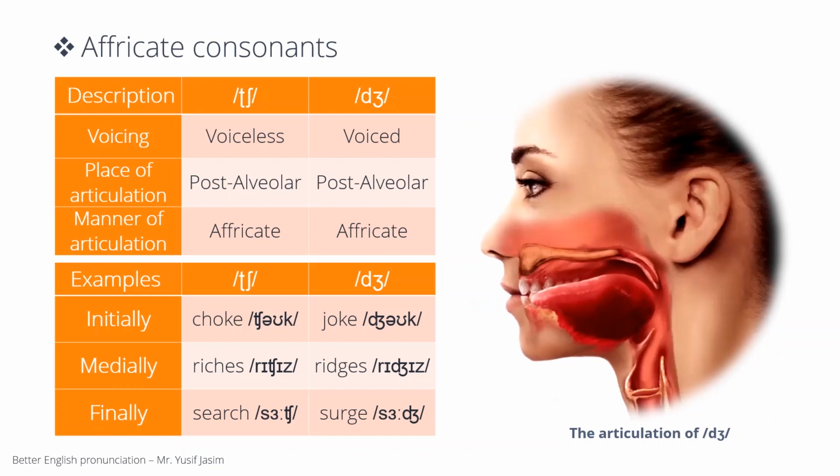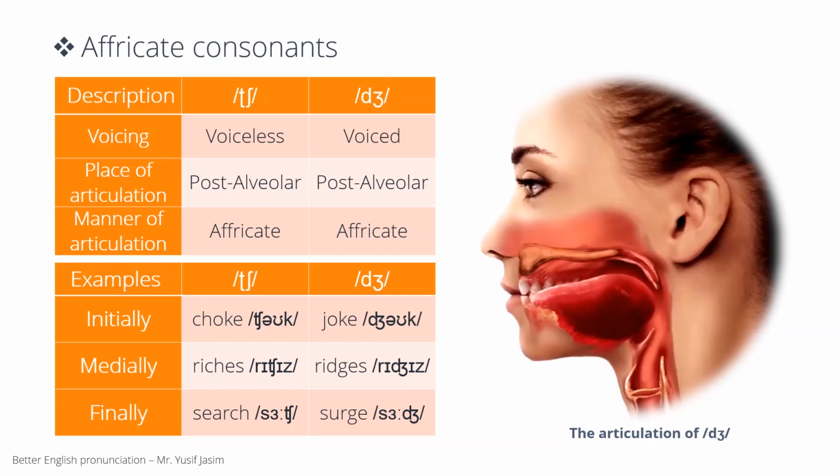Let's practice some examples. Ch and j initially: choke, joke. Ch and j medially: riches, ridges. Ch and j finally: search, surge.